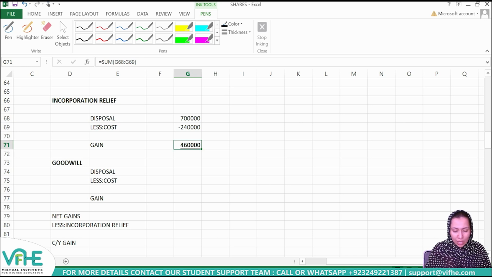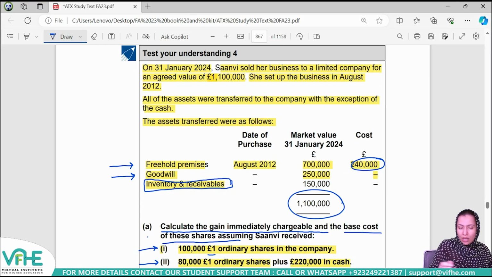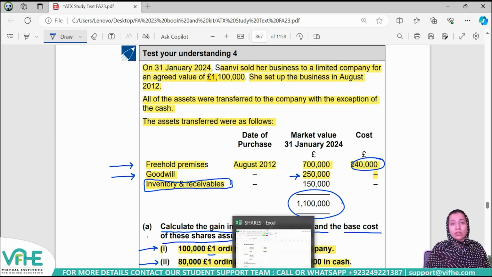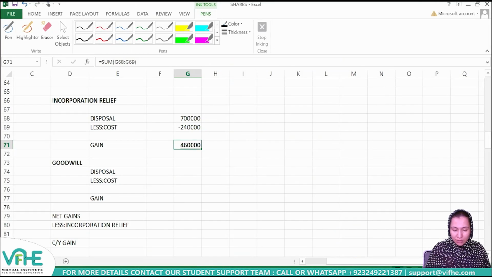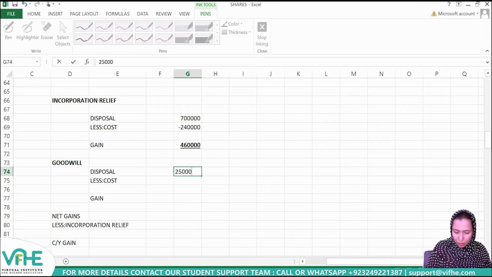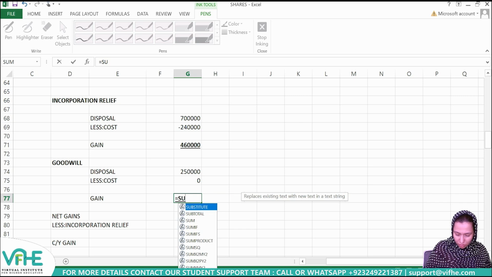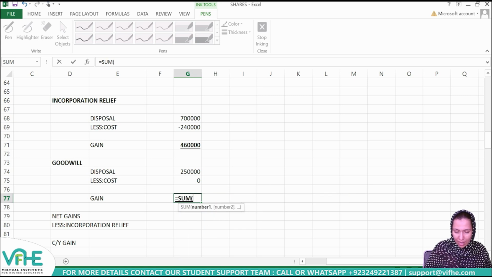And now there is another chargeable asset as well, which is being transferred to a newly formed company, and that is goodwill, and it has got a market value of £250,000 while the cost is 0. So £250,000 shall be taken as its disposal proceeds, where the cost is nil. So it generates a gain figure of £250,000, right?